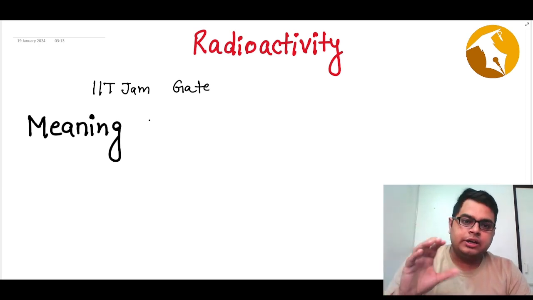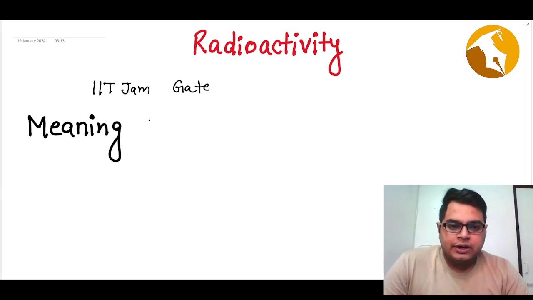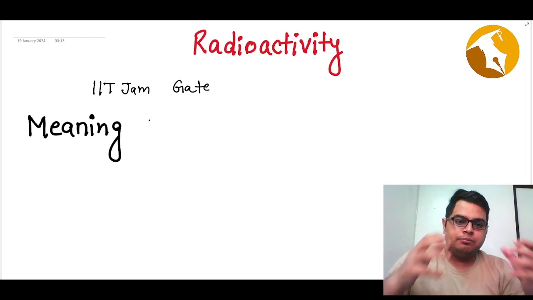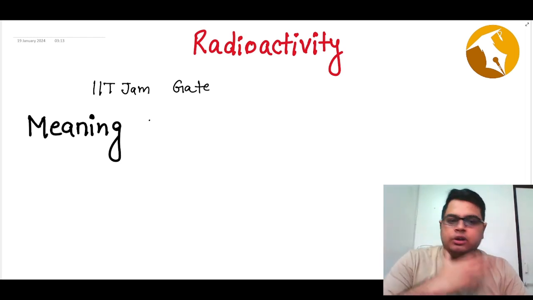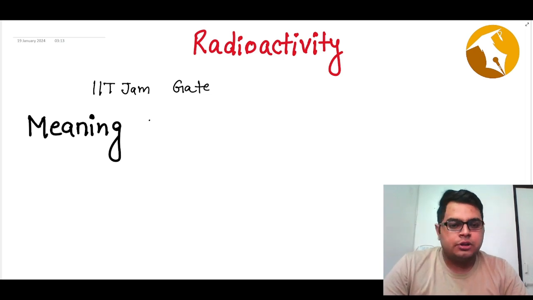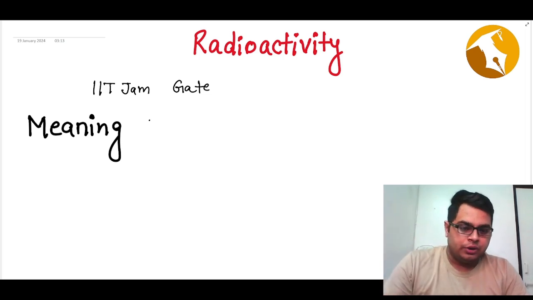All of these things you might have heard. Usually when we have big nuclei, for example uranium, for example thorium, all these are the natural sources of radioactivity.